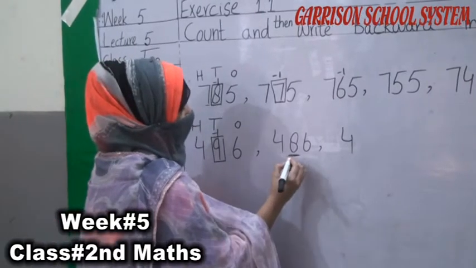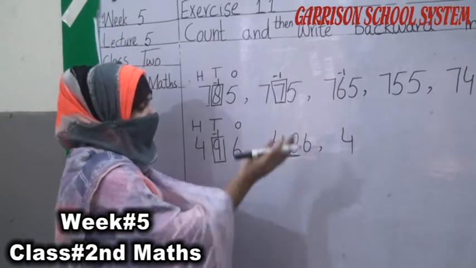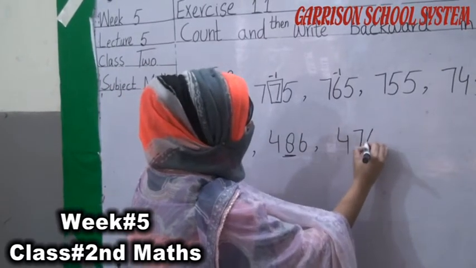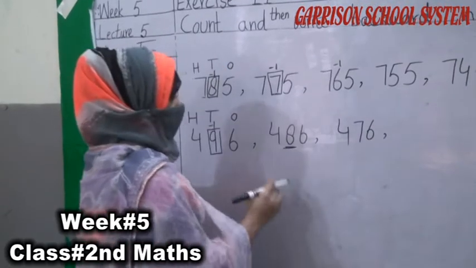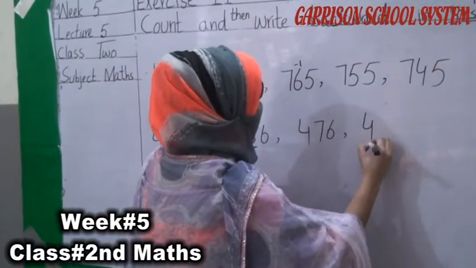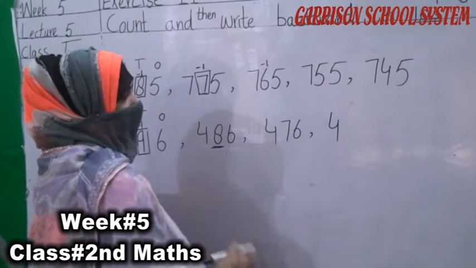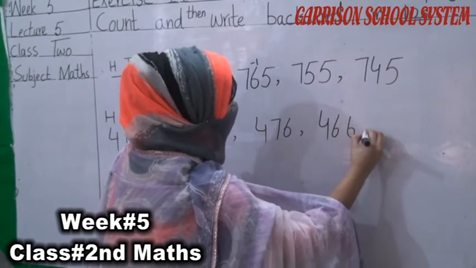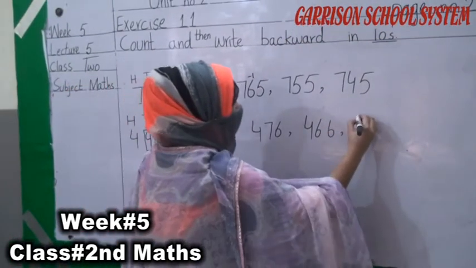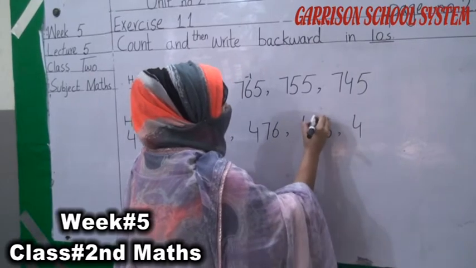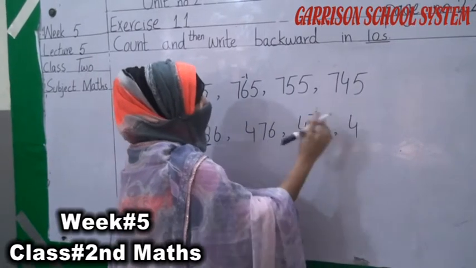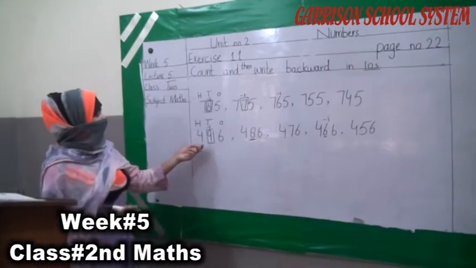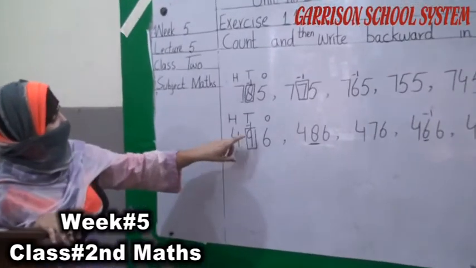Now next, the 4 will be the same. Now next is the tens number. Now we have to write the previous number from the 8, that is 7, and here the 6 will be the same. Next 400, and what is the back number from the 7, that is 6. 466. Next 400, and what will be the previous number from 6? 6 minus 1 is equal to 5. 456.